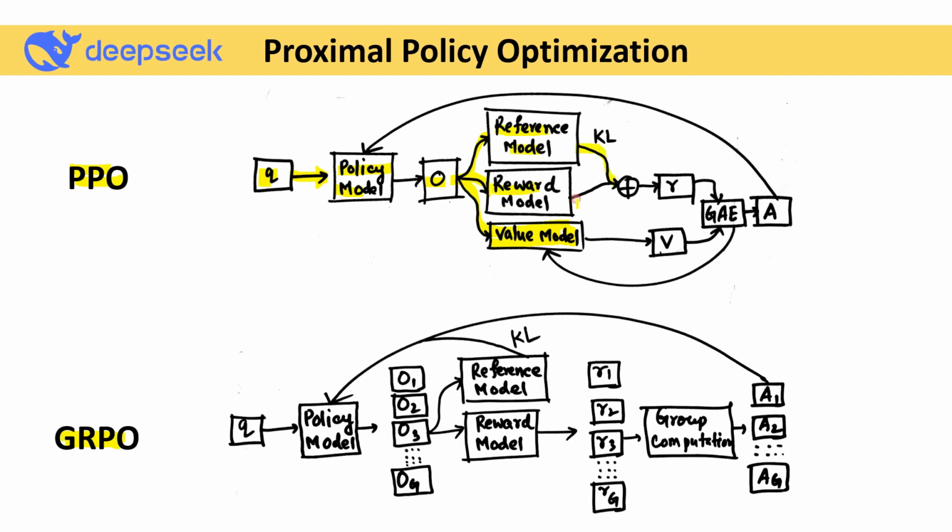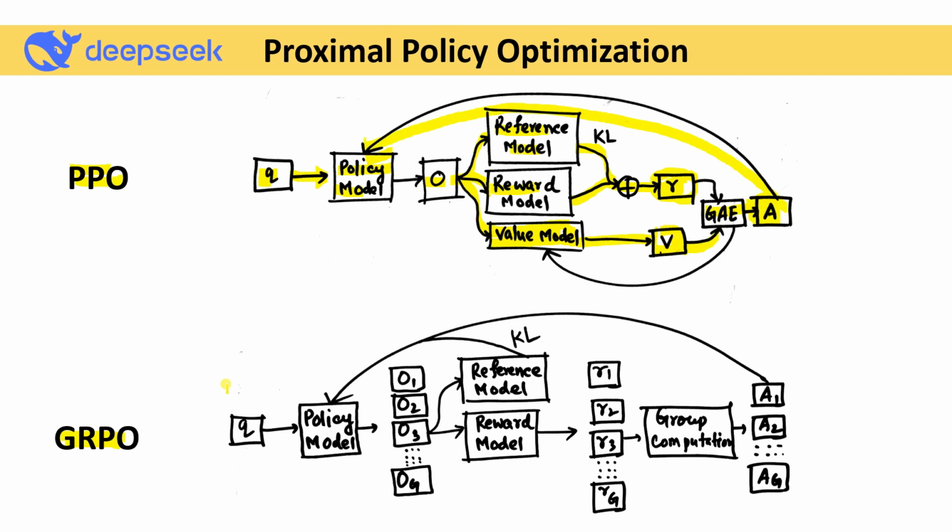Then after that it passes into a KL divergence and goes to our reward model. The reward model gives some reward, and it also gives some kind of value. Then it passes into the generalized advantage estimation and into the advantage term. The advantage term passes this value back to the policy network so that it can change its values. That means it shows how good our policy model is and how good the reward is.